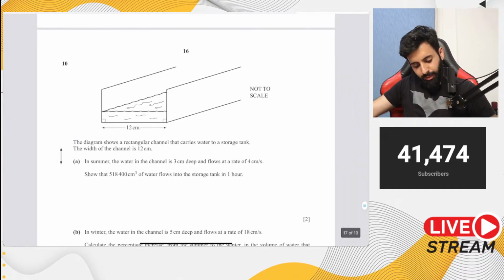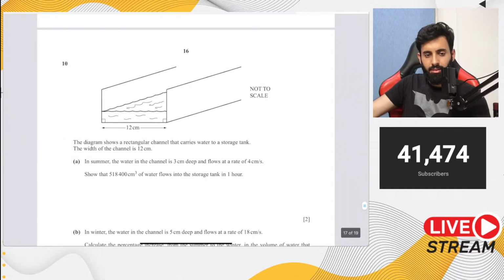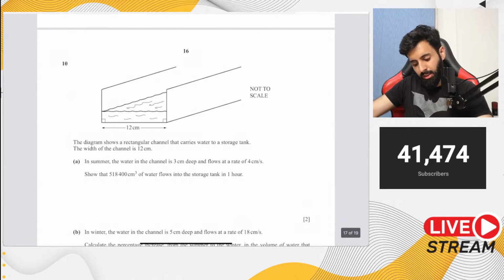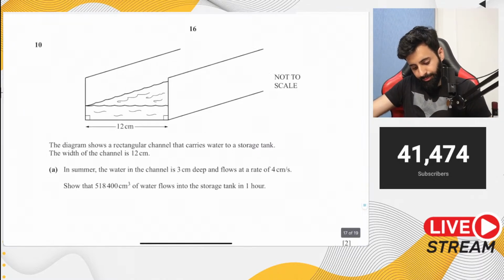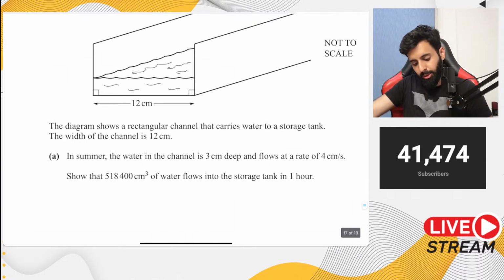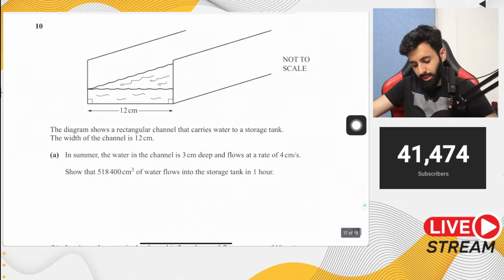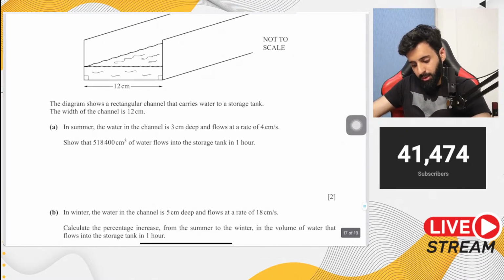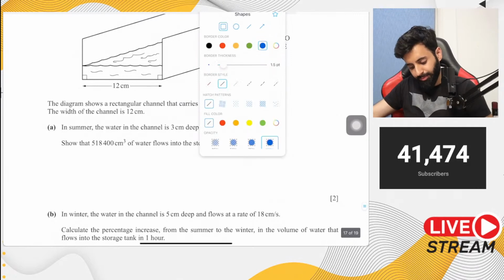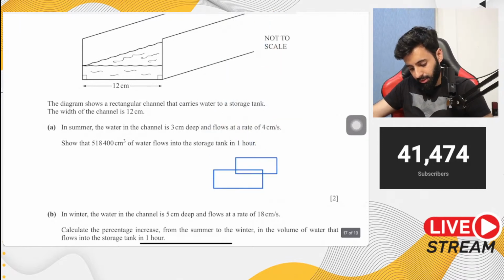So here is another question from IGCSE. I found this question interesting, that's why we're going to solve it. And obviously it's slightly difficult as well. It says here, the diagram shows a rectangular channel that carries water to a storage tank. The width of the channel is 12 centimeter. In summer, the water in the channel is 3 centimeters deep and flows at a rate of 4 centimeter per second. So in summer, the situation looks like this.